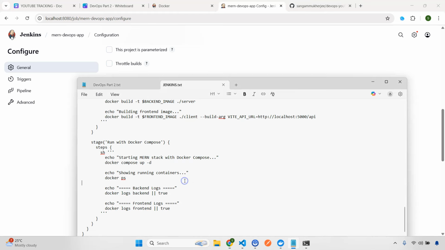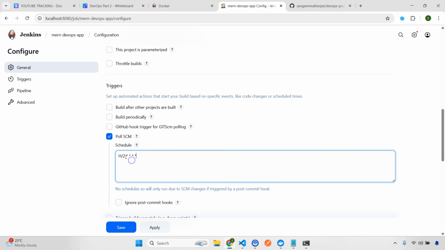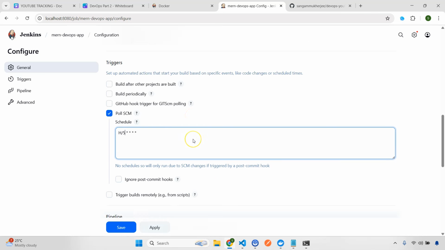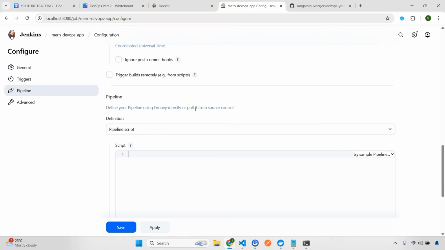So I'm going to go here, and I've just written all this somewhere. Let's give 5 minutes only, not 2 minutes. So I'll give 5 here. So I think this is done. So now what we need to do, right? This is where we need to make changes, right? This is the most important part here.